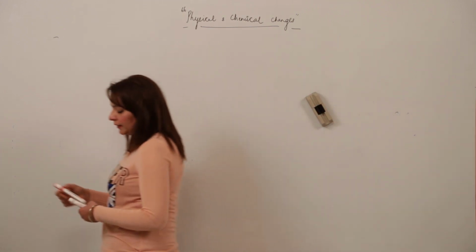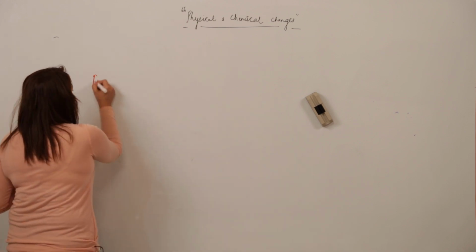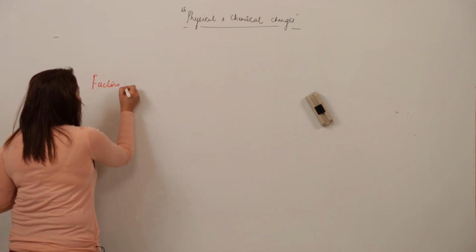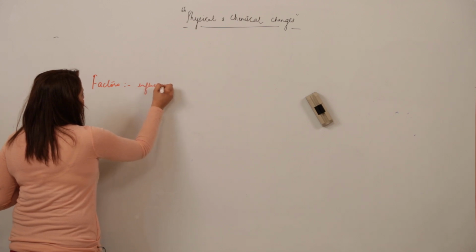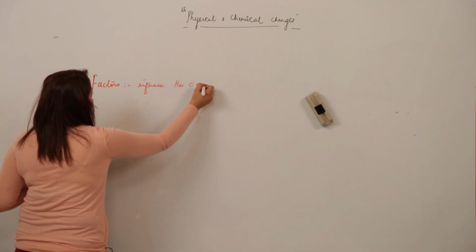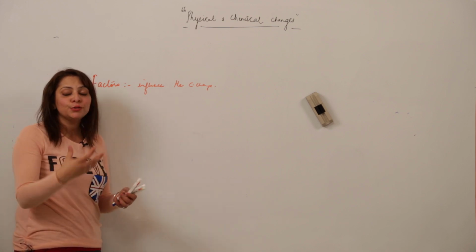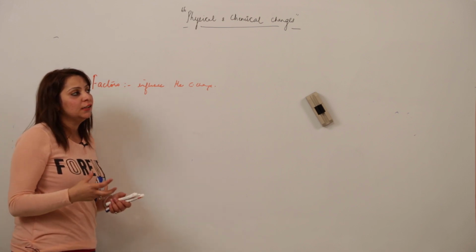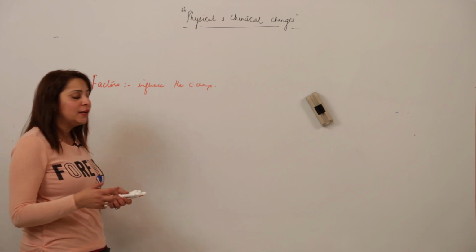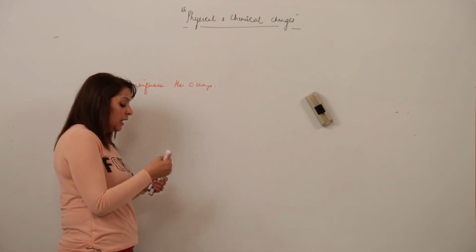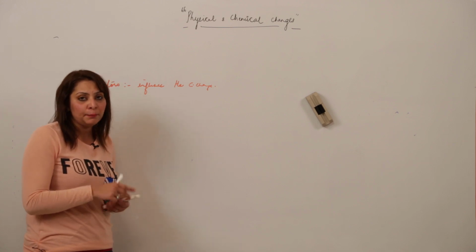What are the factors that actually influence the chemical change? If we need a chemical reaction to occur, there are certain factors that influence the rate of the reaction and also make the reaction happen, right?